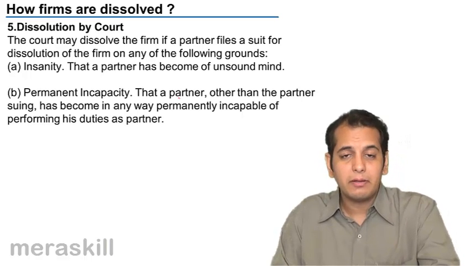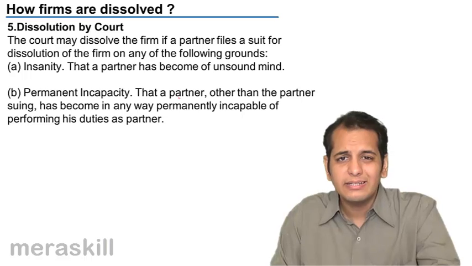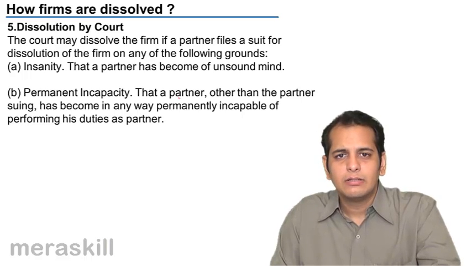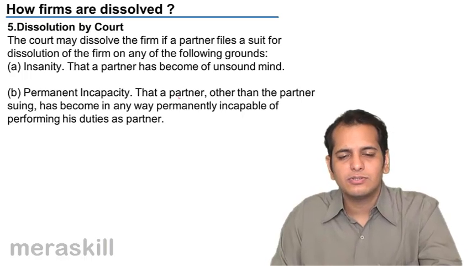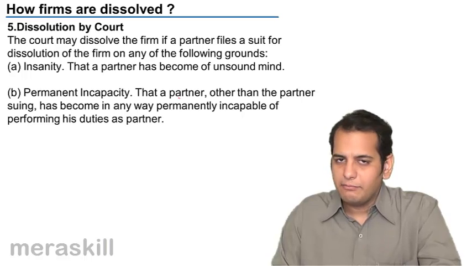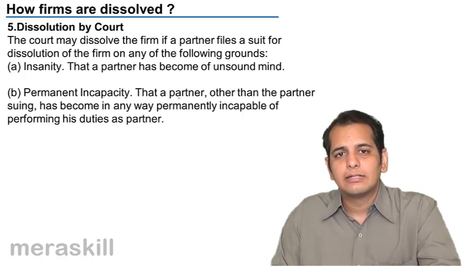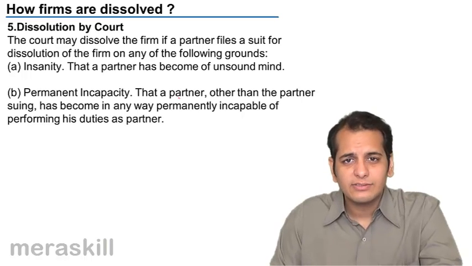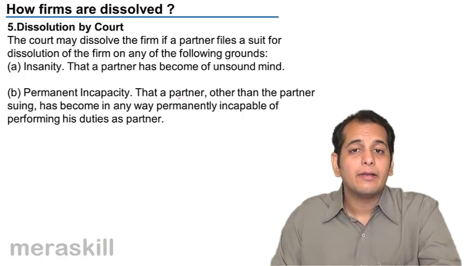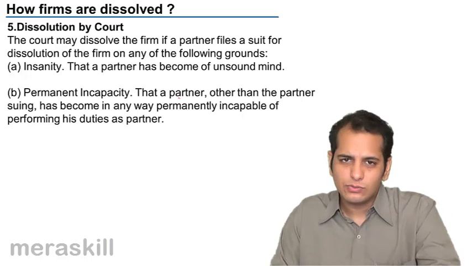Now, what do you mean by permanent incapacity? Permanent incapacity means, let's say there were 3 partners in a firm, L, M and N. N, while going home, met an accident with the train and both his legs got cut.